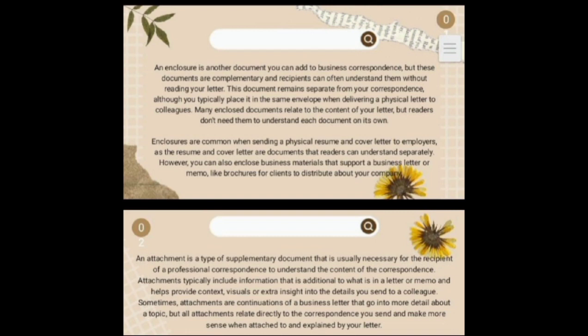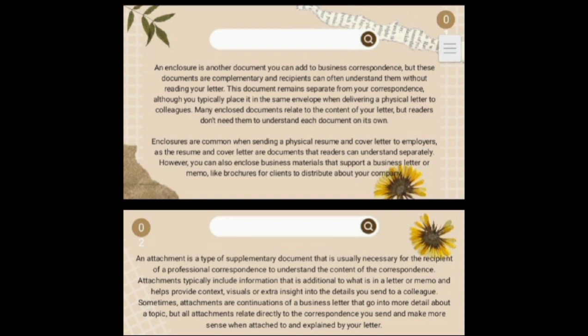And then, an attachment is a type of supplementary document that is usually necessary for the recipient of a professional correspondence to understand the content of the correspondence. Attachments typically include information that is additional to what is in a letter or memo and help provide context, visuals, or extra insight into the details you send to a colleague.